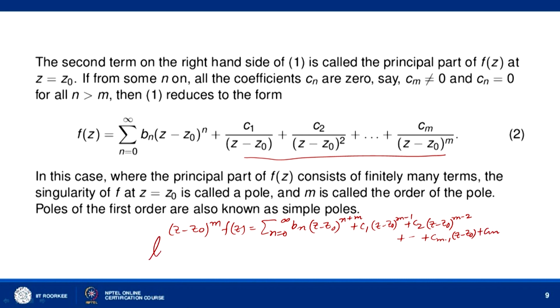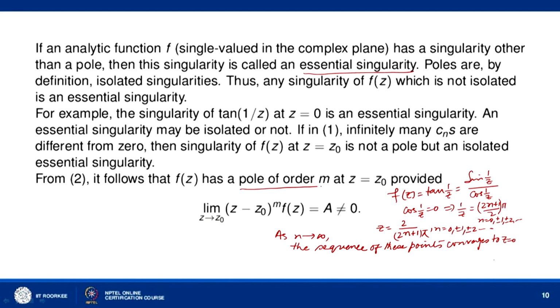Now take the limit as z tends to z naught. When you take n equal to 0, we will have b naught (z − z naught)^m. So every term on the right hand side contains (z − z naught) as a factor except this last term, and therefore when z tends to z naught, what we get is c_m. So the function f(z) has a pole of order m if the limit of (z − z naught)^m f(z) as z tends to z naught is not equal to 0. c_m must not be 0.